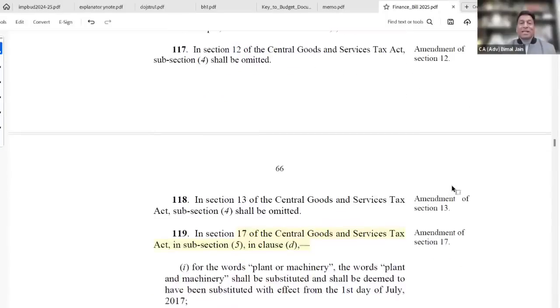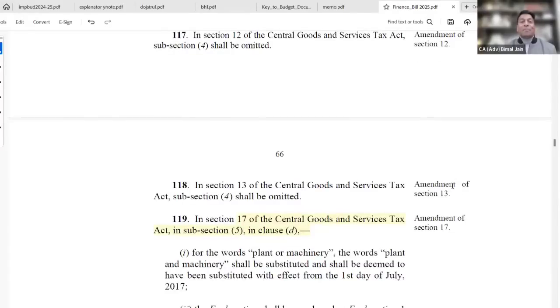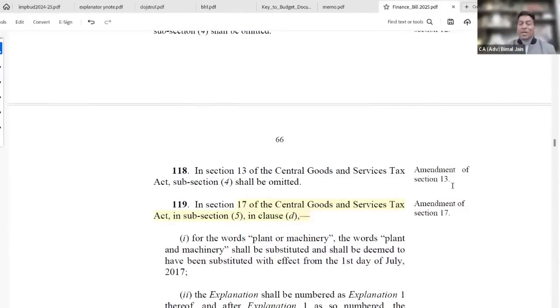Next, amendment in section 12 and section 13 pertaining to time of supply provision for vouchers. Very recently, the 55th GST Council meeting made the recommendation, and they have said a voucher is neither a supply of goods nor a supply of services. And Circular number 243 also got issued clarifying that this voucher is either money or a transaction in actionable claim, neither a supply of goods nor a supply of services.